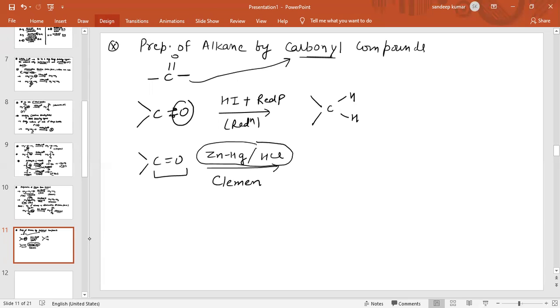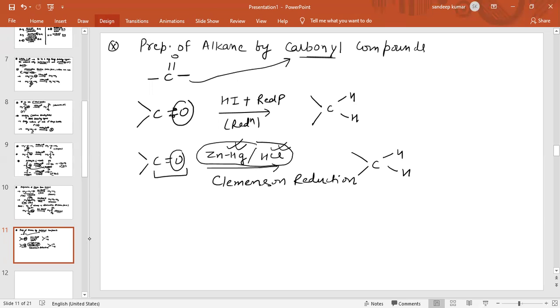So this is the reduction of the carbonyl group in presence of zinc mercury amalgam and HCl. It is removal of oxygen and addition of hydrogen. The product obtained is the same, with hydrogen atoms attached to carbon.